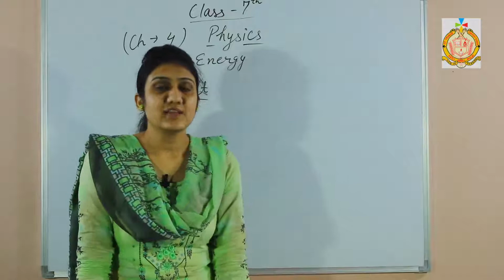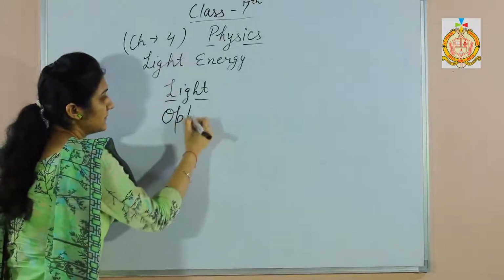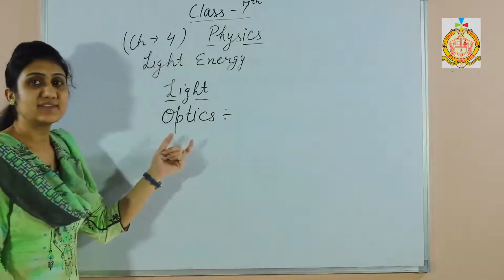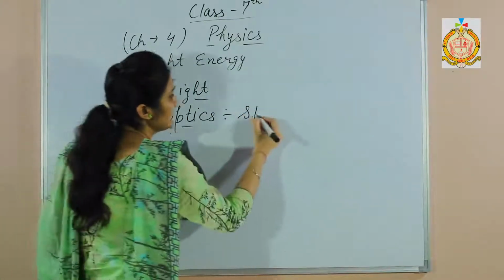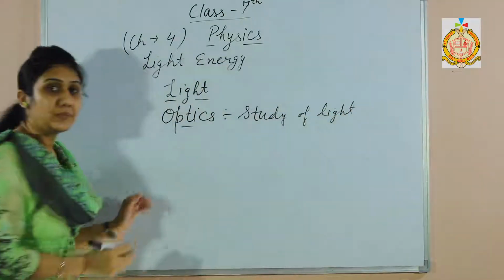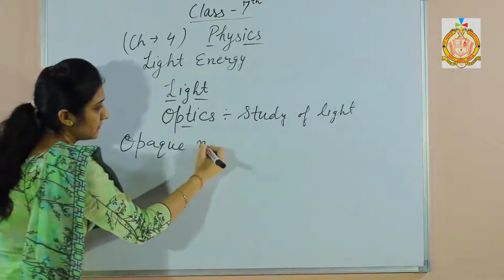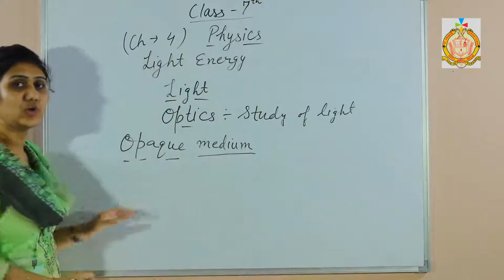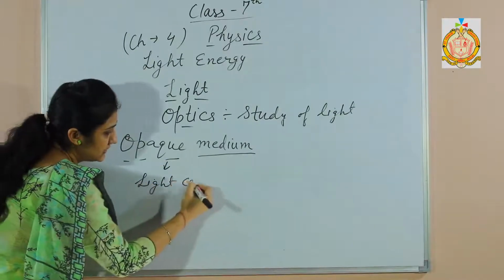And let us discuss now some terms related to the light. The first one is optics. Optics is a branch of science which deals with the study of light. Study of light means optics. The next one is opaque objects or opaque medium. Opaque mediums are those substances through which light cannot pass.